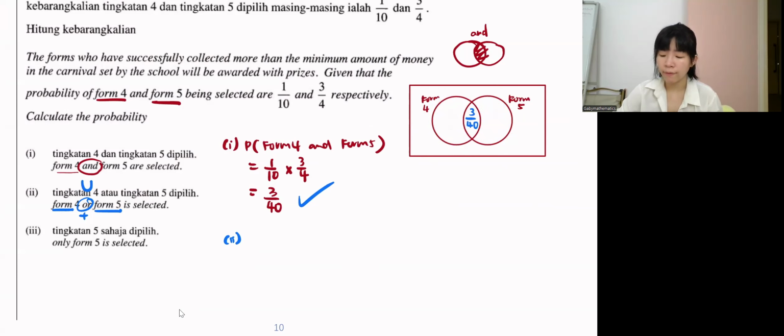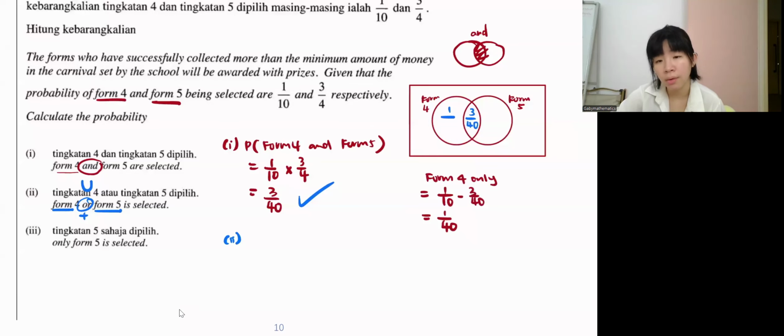We call this Form 4 only. How much is Form 4 only? The whole Form 4 is 1/10, so 1/10 minus 3/40. How much? It's 1/40. How about Form 5 only?